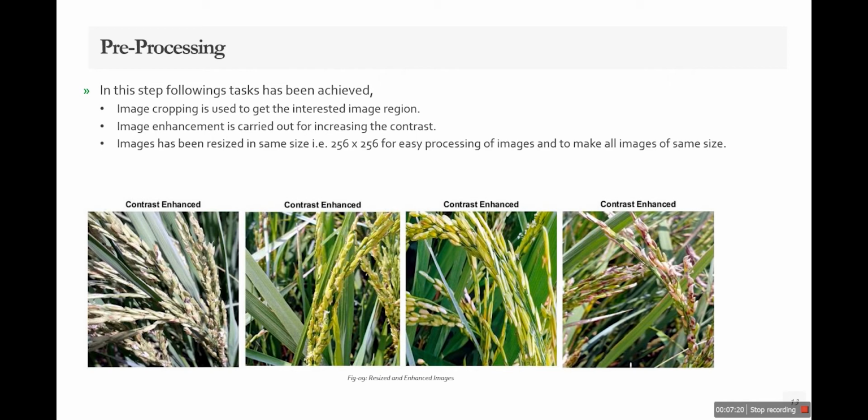The next step in our workflow chart is pre-processing. In pre-processing, we have to apply some techniques to the rough data set which we have collected from the field. For example, we have to apply image cropping and then image enhancement, because these techniques will help us to clarify the images in a very accurate manner. Also, we will apply the image resizing technique, because it will help us to keep the whole data set in the same size.